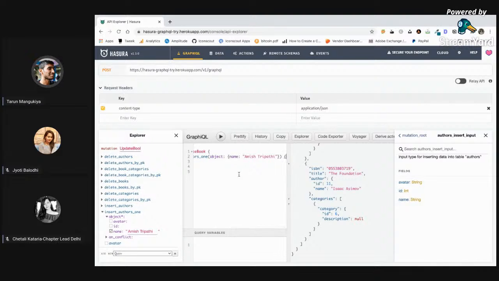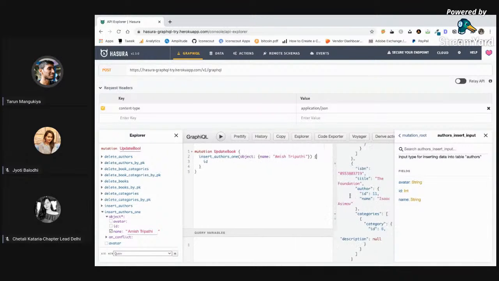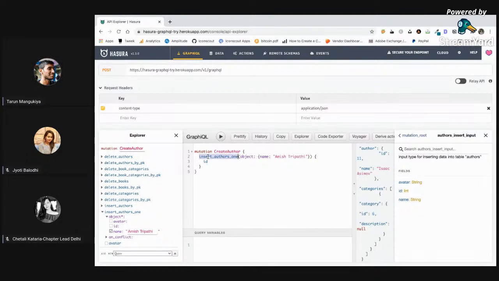Okay, so I have just written a simple mutation, which is create author. This name doesn't matter at all. Insert authors one, like I want to insert a single author with name Amish Tripathi, right? This is something that's defined by our backend developer, right?